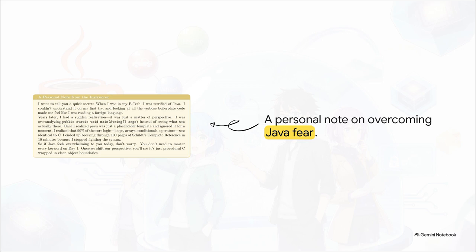Once it clicked that 90% of the core logic, the loops, the arrays, conditionals, operators, all of that is practically identical to C, suddenly they blasted through 100 pages of a Java textbook in like 10 minutes. The big takeaway here? Don't fight the syntax. It's really just a matter of perspective.